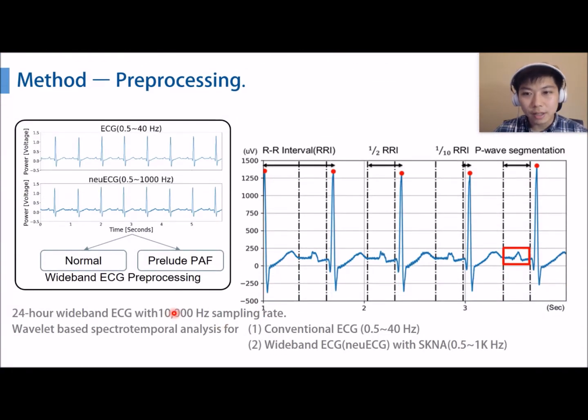We introduced an automatic standard procedure to segment the beat-to-beat P-wave and apply spectral temporal analysis. Moreover, we filtered and compared the conventional ECG and wideband ECG with skin sympathetic nerve activity, because high-frequency signals are suggested to reflect sympathetic nerve activity that plays some role associated with the onset of arrhythmia.